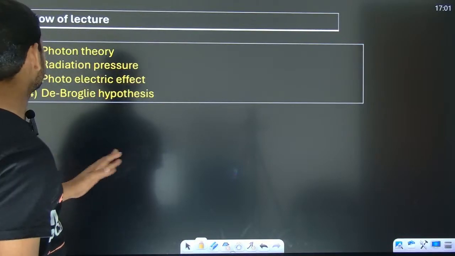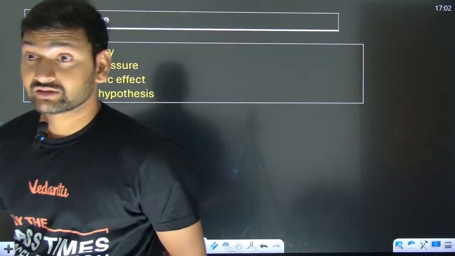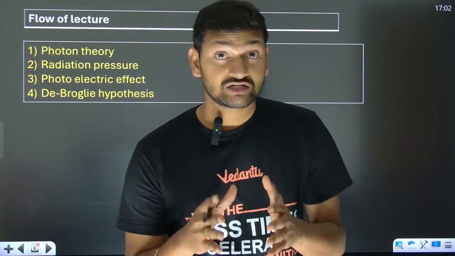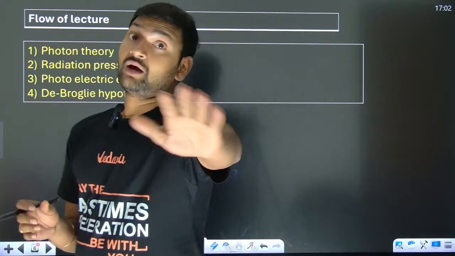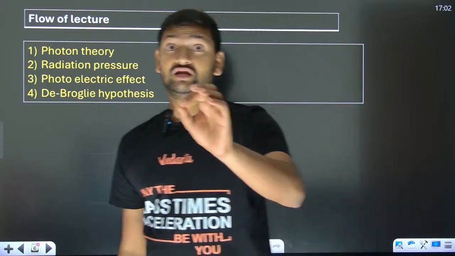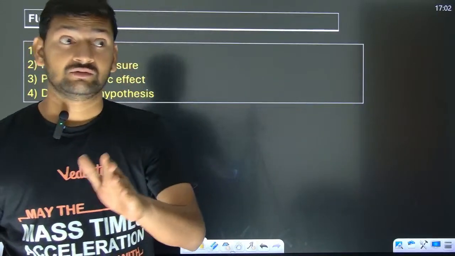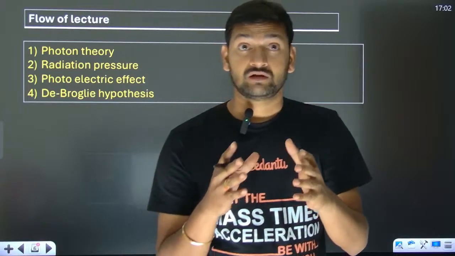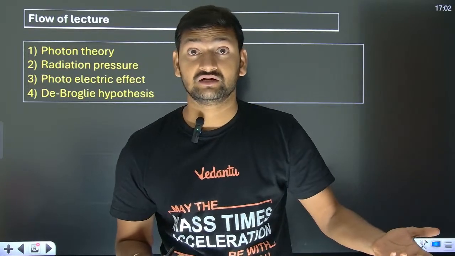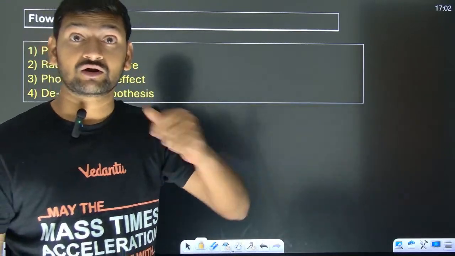Okay. So what are we going to do today? We are going to deal with photon theory. And then we are going to talk about radiation pressure to the next level, up to JEE Advanced level. Whatever I am going to do in this class is not there in any of the standard books, the ultimate formulas of radiation pressure. Because generally in the books you find normal incidence, perfectly reflecting, perfectly absorbing. What if a fraction gets reflected? What if the incidence is oblique? We will deal with everything. We will deal with every possible corner of radiation pressure.